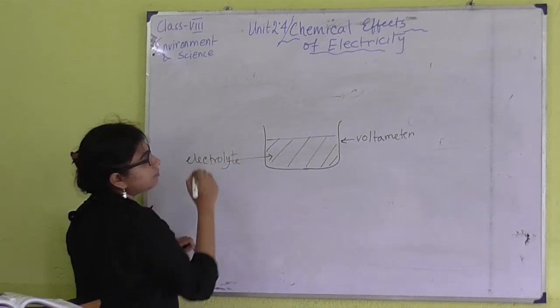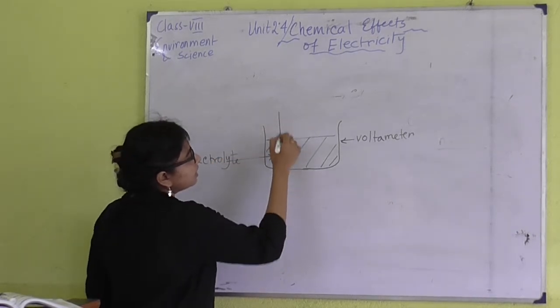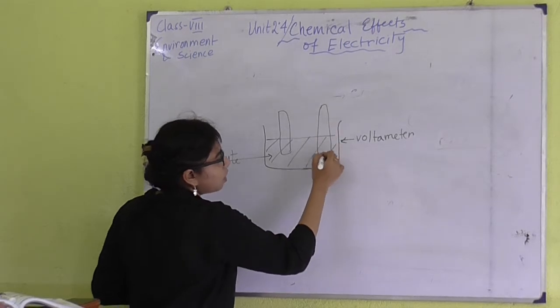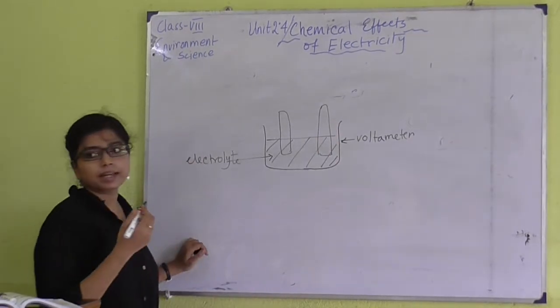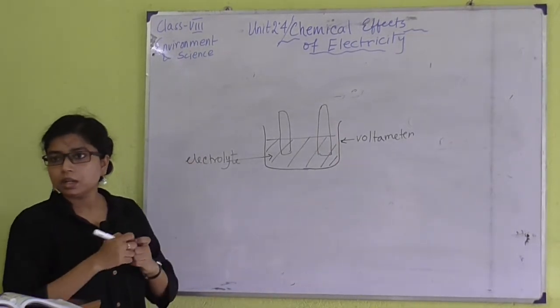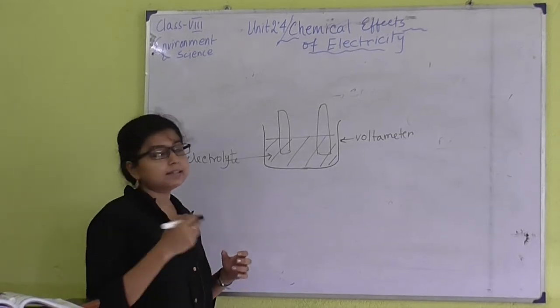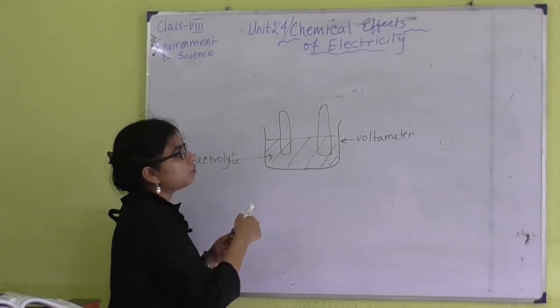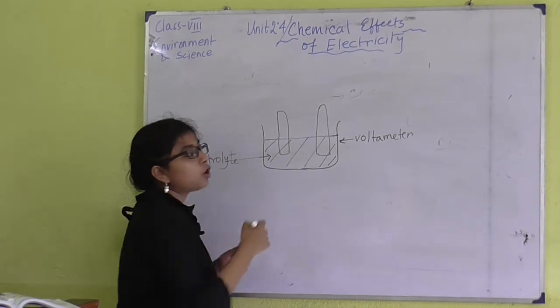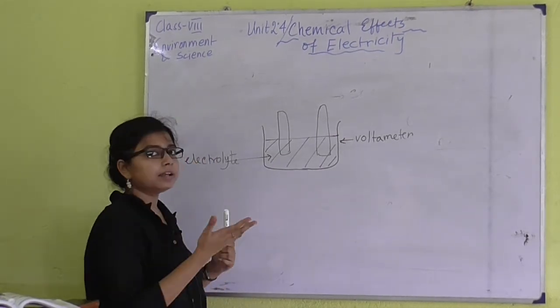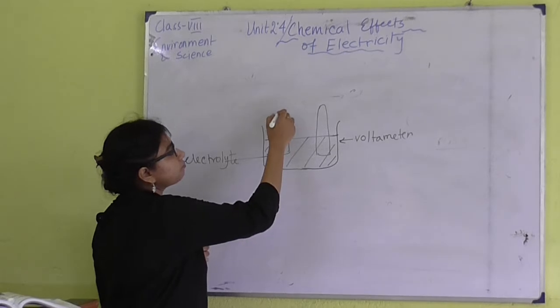Within this electrolyte there will be metal strips, or sometimes we can use a non-metal strip, and the only non-metal we can use here is graphite. Otherwise we can use any kind of metal.